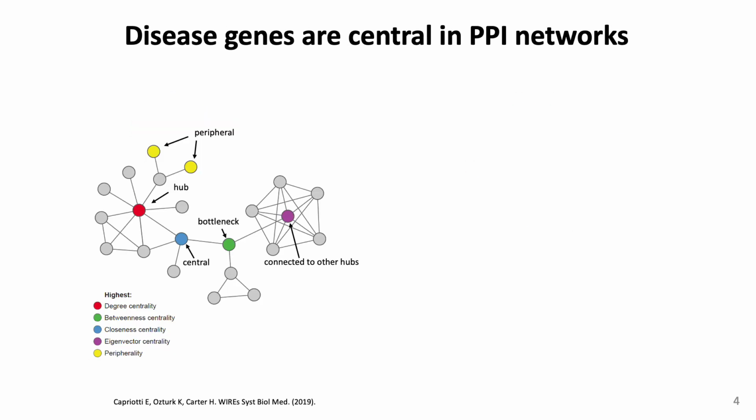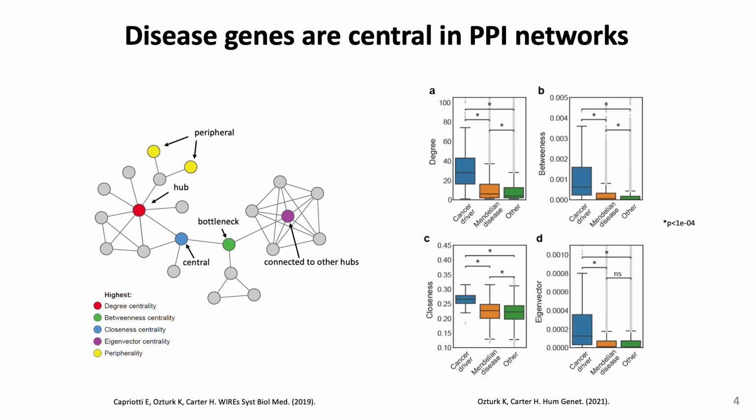There are different measures for identifying these central nodes, such as degree, betweenness, closeness, or eigenvector centralities. And using these measures, we and others have shown that disease genes, especially known cancer driver genes, are significantly central in PPI networks, meaning that any mutations targeting these genes have the potential to perturb the network greatly.